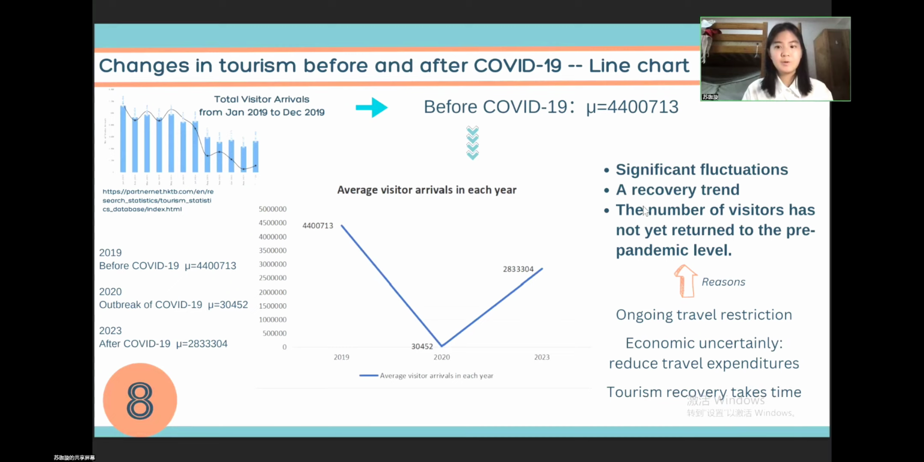And from this shape, we can find that there are significant fluctuations during these 3 years. And after 2020, a recovery trend can also be found. However, the number of visitors has not yet returned to the pre-pandemic level in 2023 compared to 2019. So I analyzed some reasons for that. The first is ongoing travel restrictions. The second is economic uncertainty. The third is that tourism recovery takes time.